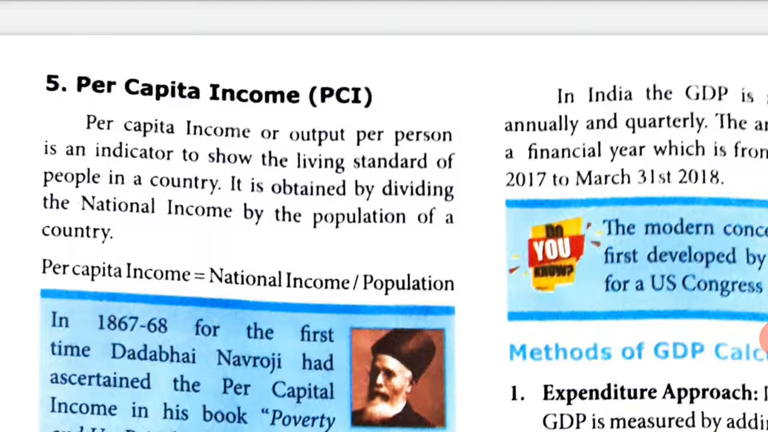If you want to find the average money a person is earning in India, what do you have to know? You have to know how much India is earning totally, and if you divide that by the population, you will get the income for each and every individual.